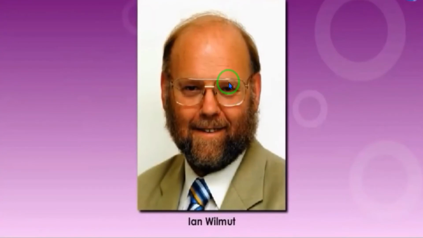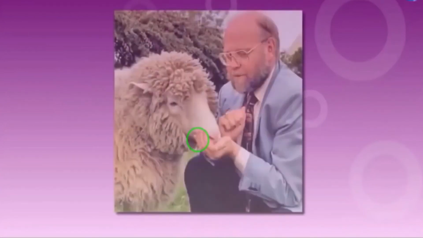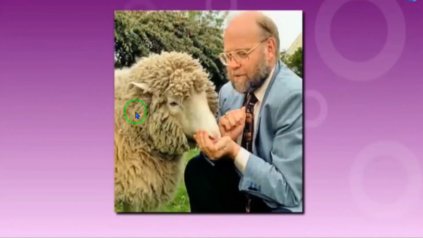So this cloning was first developed. Cloning of an animal was successfully performed for the first time by Ian Wilmut and his colleagues at the Roslin Institute in Edinburgh, Scotland. They first developed the cloned sheep. So this is a cloned sheep. The name was Dolly, the first cloned sheep. Okay. So this Dolly was born on 5th July 1996 and was the first mammal to be cloned.